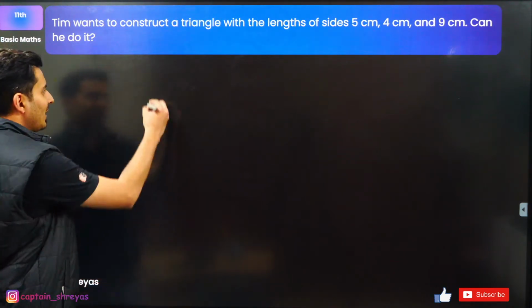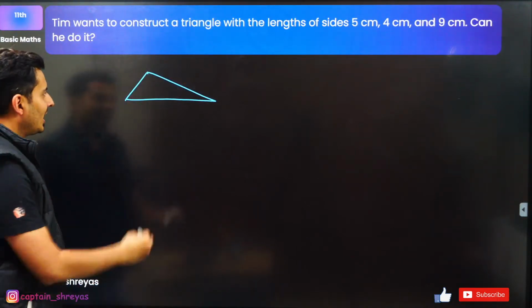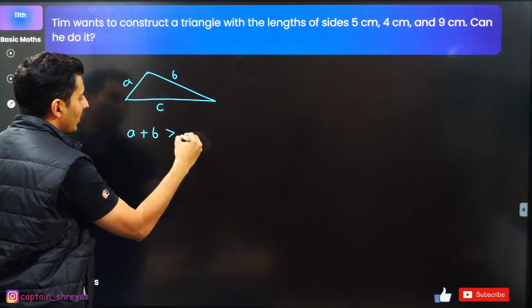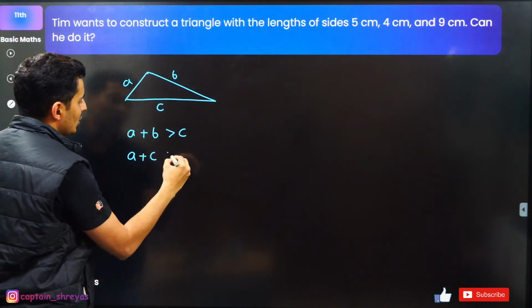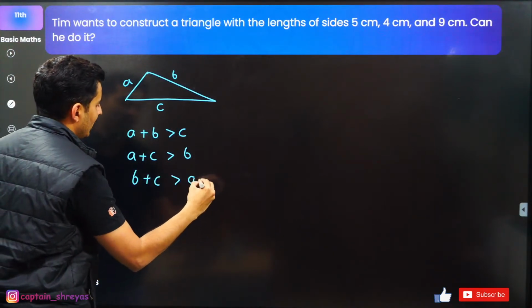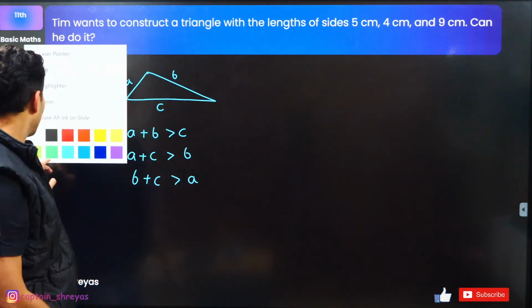5, 4 and 9. So whenever you have the sides of a triangle, A, B and C, A plus B should be more than C, A plus C should be more than B, and B plus C should be more than A. The sum of two sides should be more than the third side. So if you notice over here,